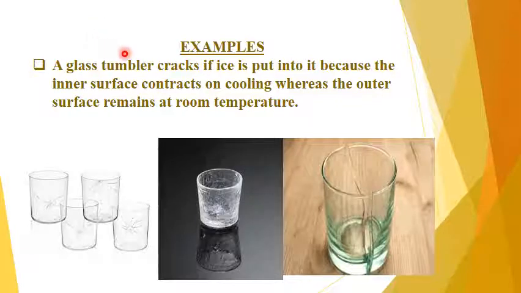Now we will discuss some more examples of expansion and contraction given in your book. First example, a glass tumbler cracks if ice is put into it because the inner surface contracts on cooling. Look at this, this is a glass tumbler. If we put ice in it, inside the glass the temperature becomes less because of the ice, whereas the outer surface remains at room temperature. So there is a difference in temperature inside the glass tumbler and outside. Because of that, the inner surface contracts, and this glass tumbler cracks.